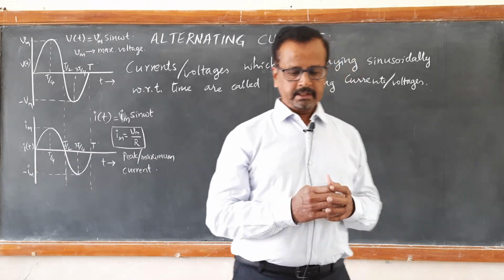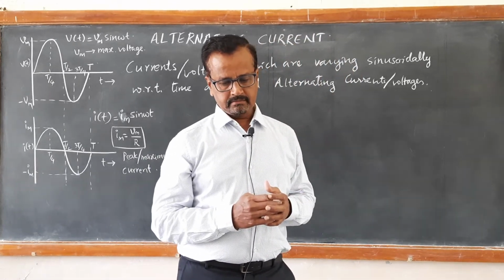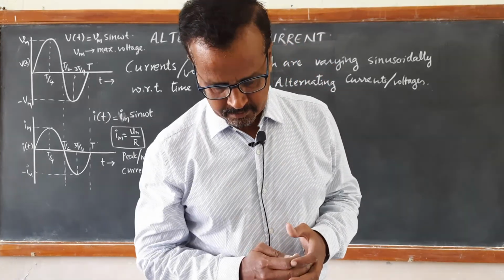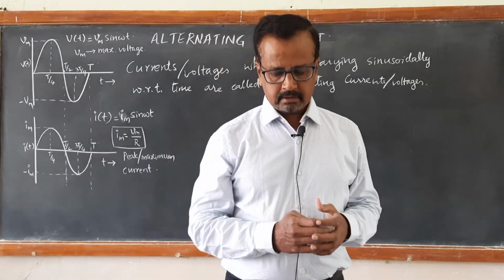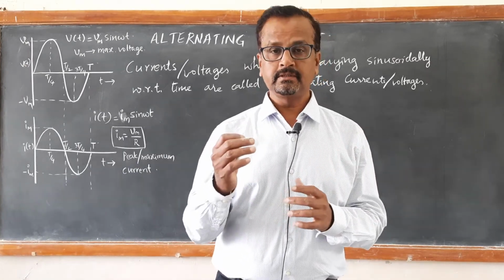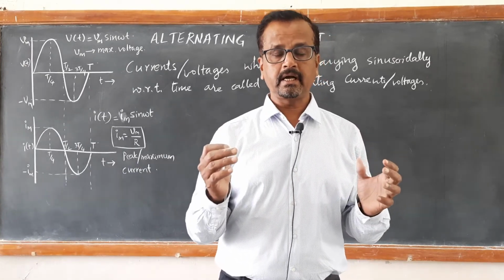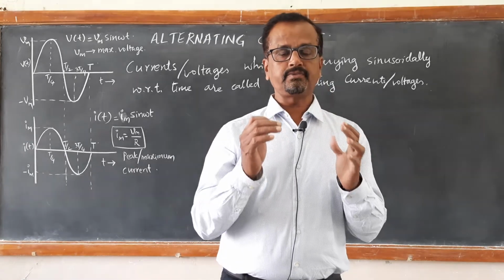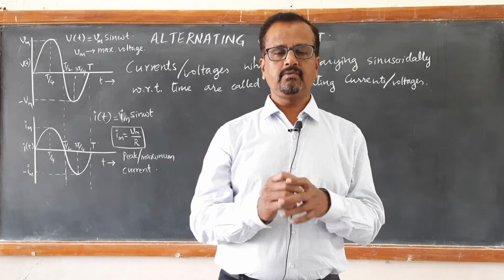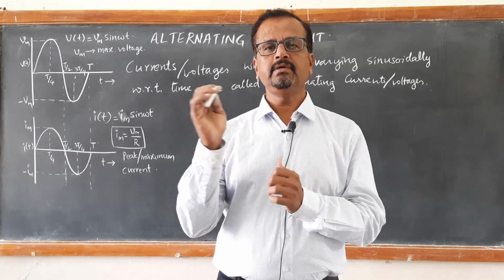So here, first we are learning what happens when an alternating source is connected to a resistor. What is the current value? Similarly, what happens when the AC source is connected to a capacitor? What happens when an AC source is connected to an inductor?